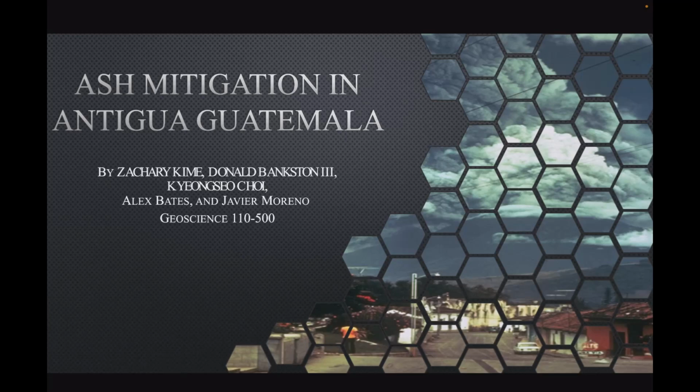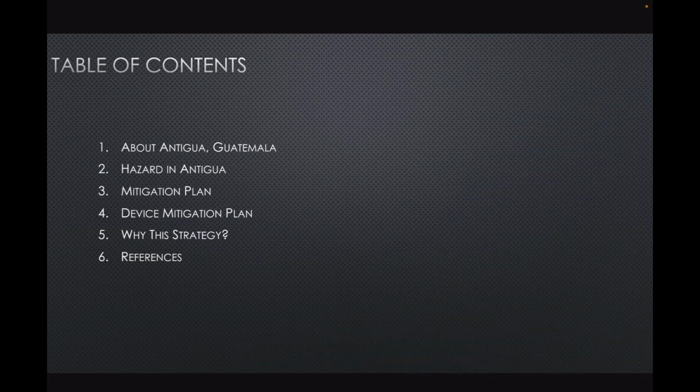Group 1. Today we are presenting ash mitigation in Antigua, Guatemala for Geoscience 110 course. Here is our table of contents. First, we're gonna talk about Antigua, Guatemala. Second, we're gonna talk about hazard in Antigua. Third, we will present our mitigation plans. Fourth, we will present about device mitigation plan. And fifth, why we choose this strategy. And sixth, we're gonna show our references.